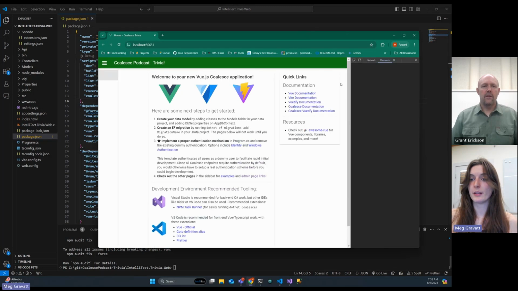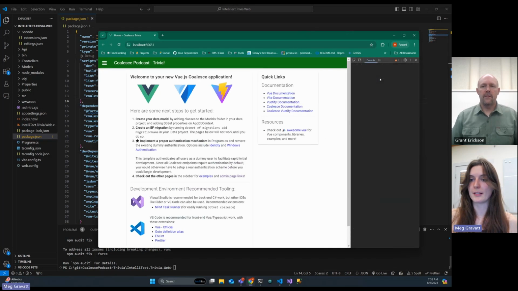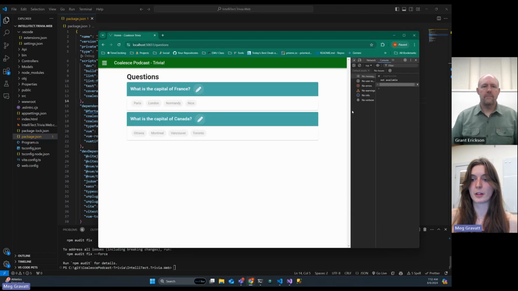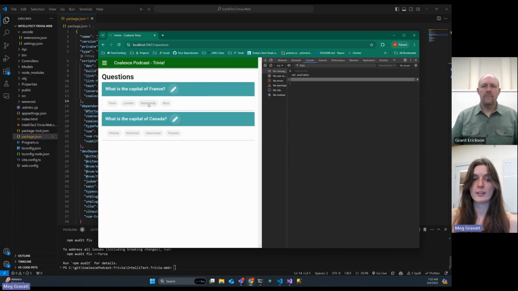So I usually like to open the inspect tab so I can see the console, because we'll get things here. This is okay. This is just a Vue router warning because I probably didn't delete something for widget. And then if we come over to the questions page, we're going to hope this still works correctly. So this looks good. It looks like all our stuff is still working. Shoot, what's this one? Is it Ottawa? Yeah, okay. Oh, no one knows. I wanted to get it right because I wanted to make sure the right one works.